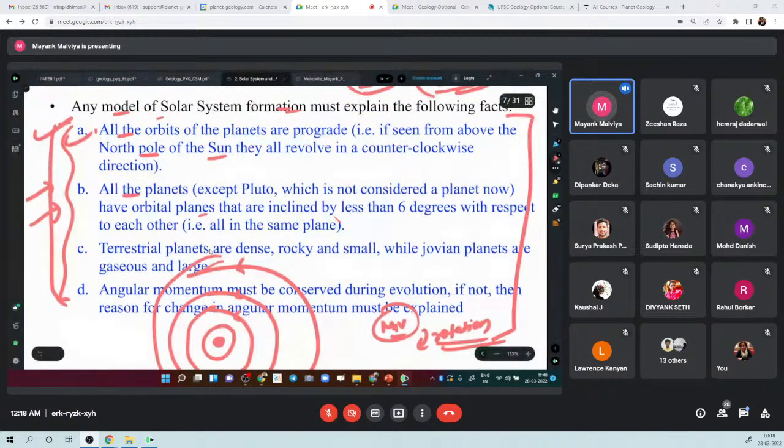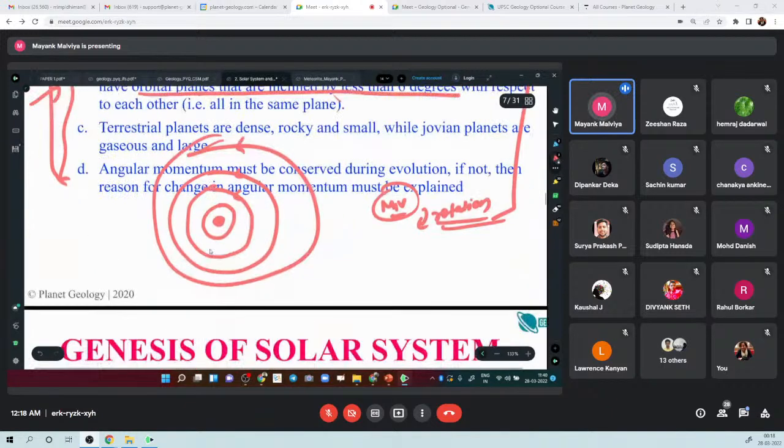Then, all planets except Pluto. Pluto is now not a planet anymore. All the planets also have orbital planes that are inclined by less than 6 degrees. So another observation is